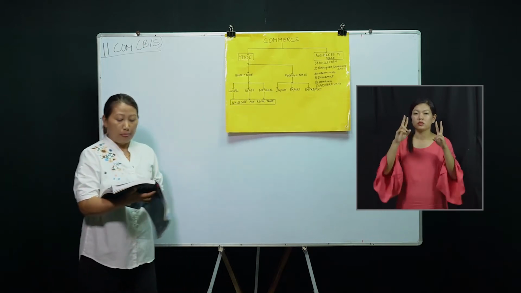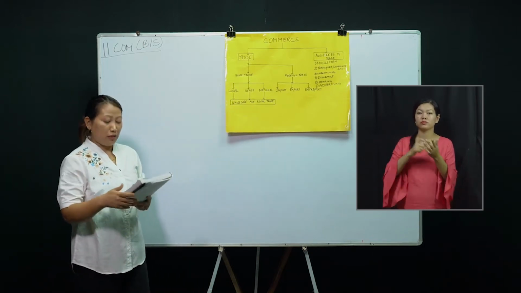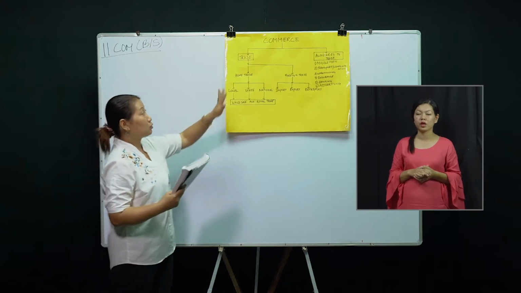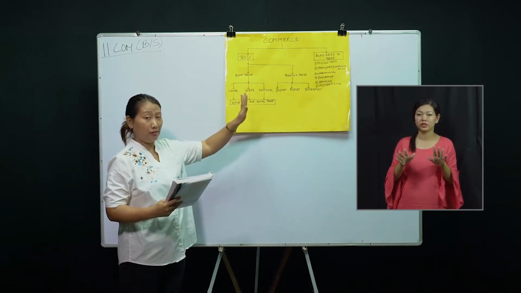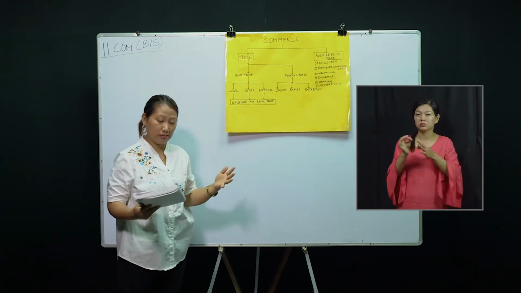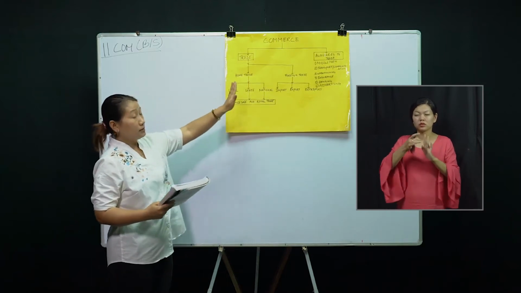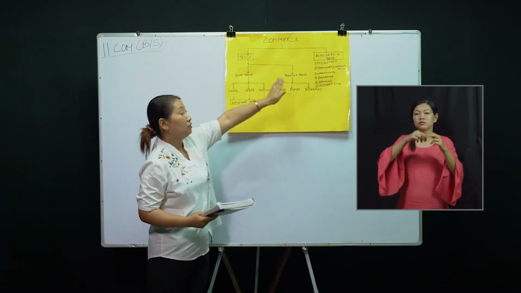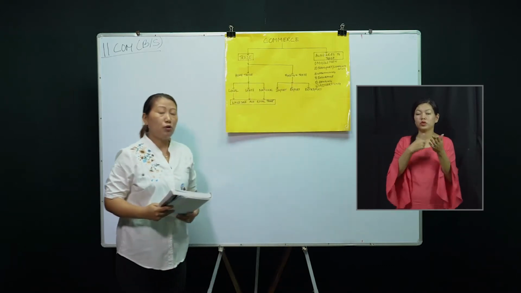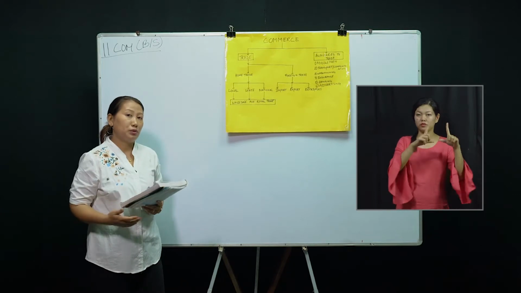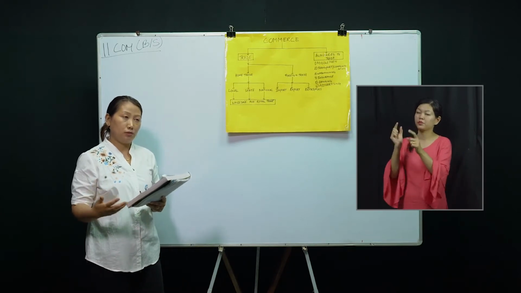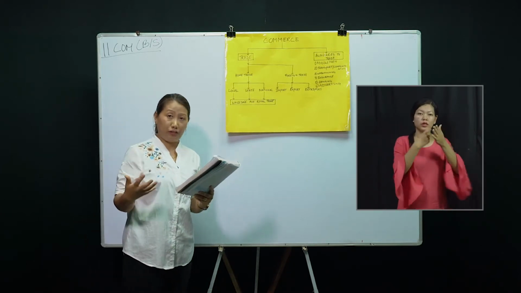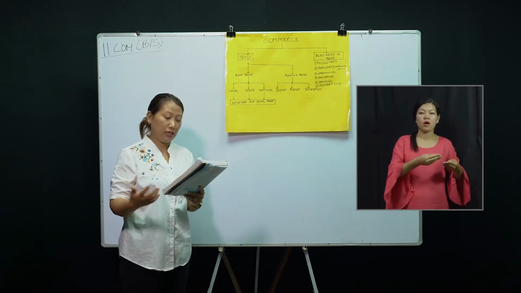Since we have been discussing this commerce, I will not go into detail since by now you know what commerce is. This commerce can be classified into two parts, that is trade and auxiliaries to trade. When we say trade, it means buying and selling of goods with the purpose of earning profit.